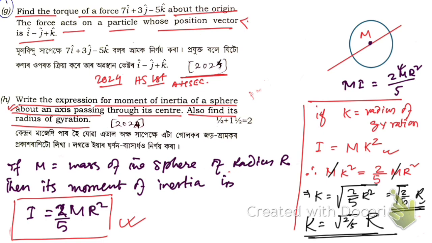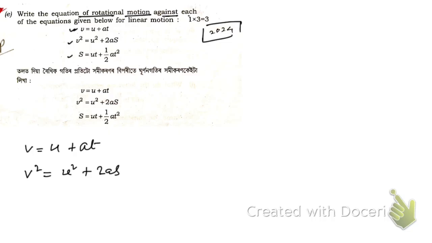Now let me take the next question. Write the equations of rotational motion against each equation. Here you see we had got these three equations. This was asked in 2024. The three equations of motion we had got are v is equal to u plus at, and v square is equal to u square plus 2as, and s is equal to ut plus half at square. So these equations were for translational motion.